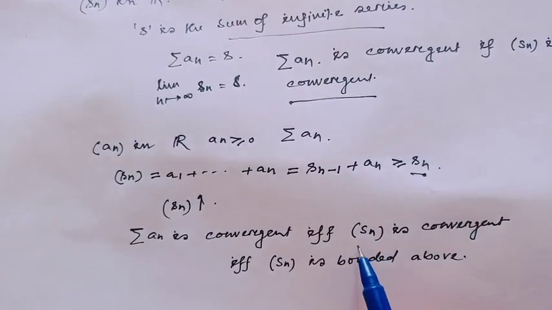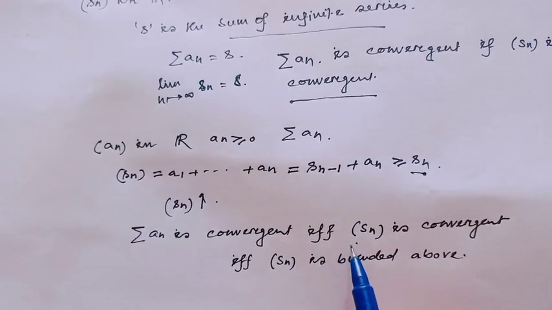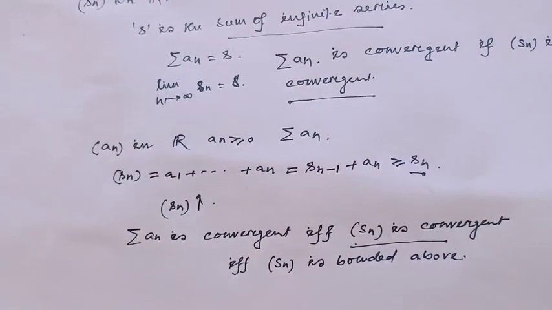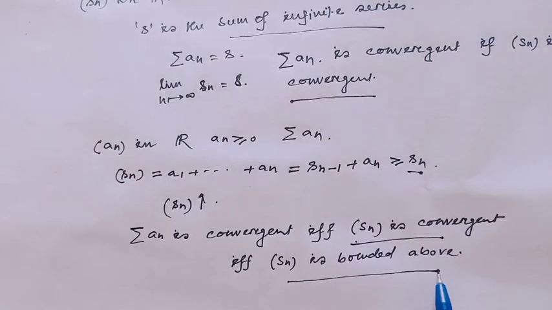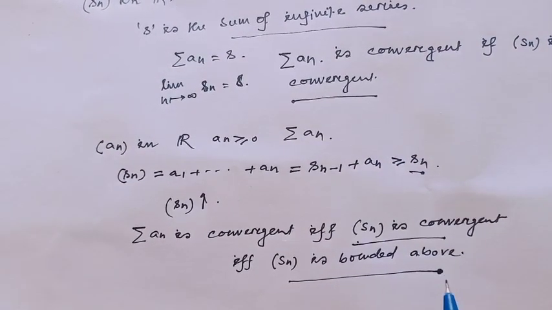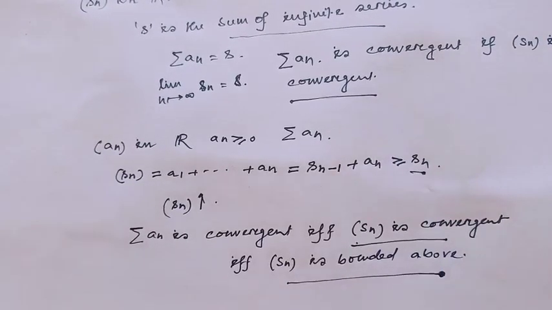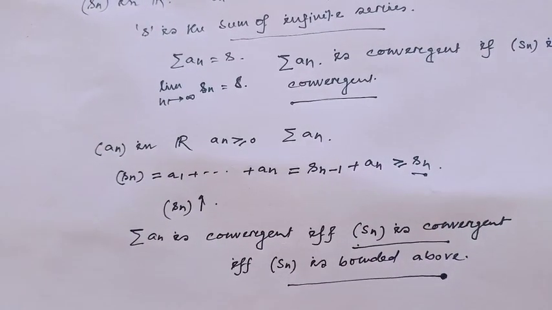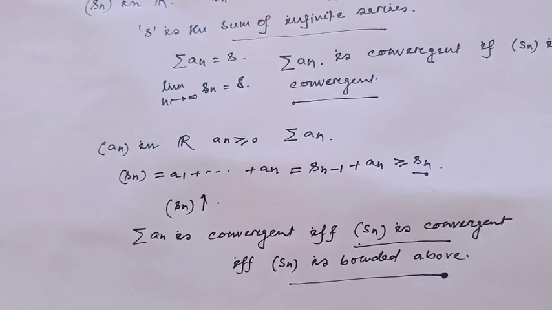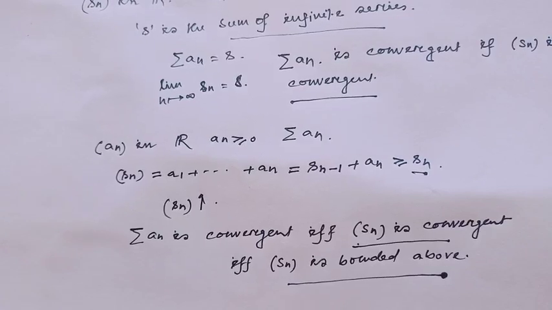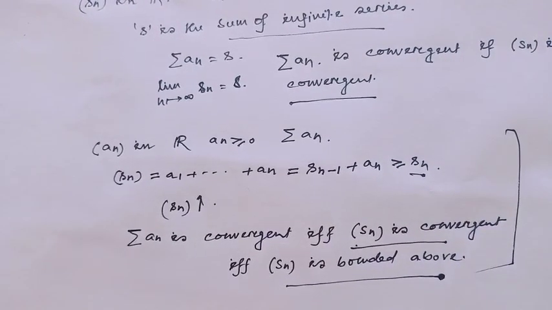That means since Sn is increasing, if the partial sum of the sequence is bounded above, then we can say the partial sum Sn is convergent, and our goal is done. The series a_n is convergent if we can show this part.